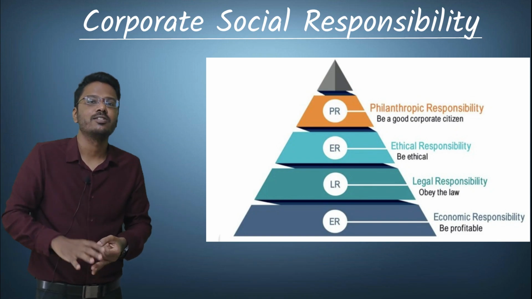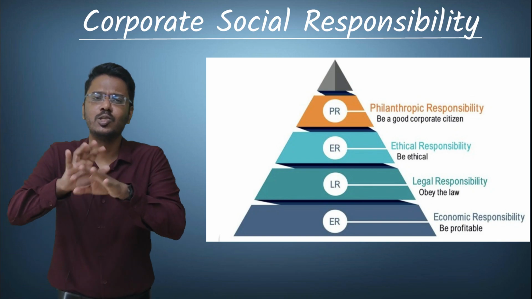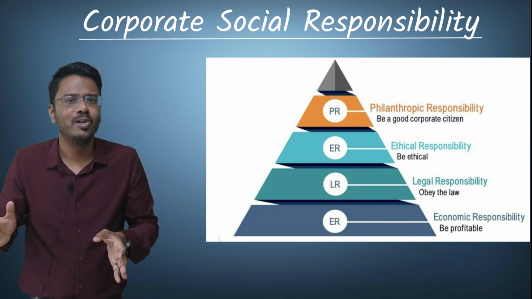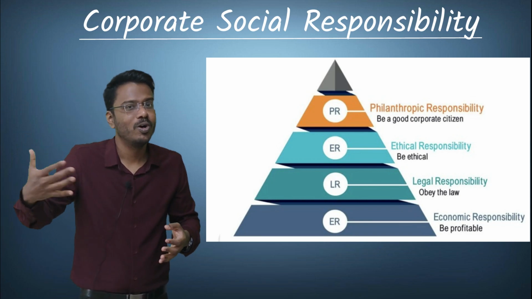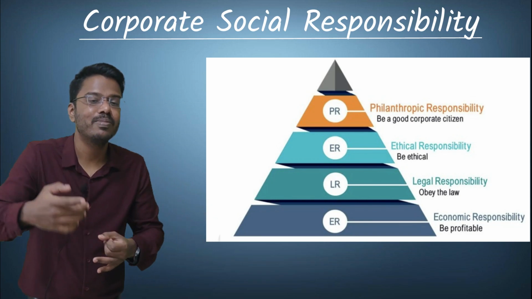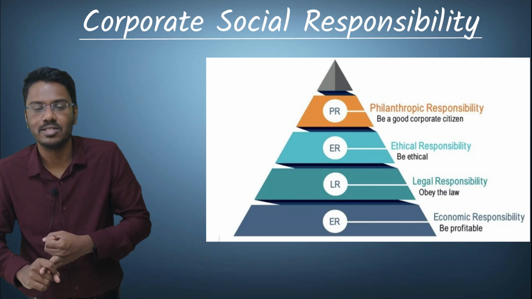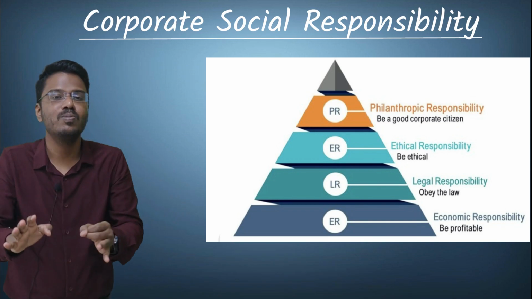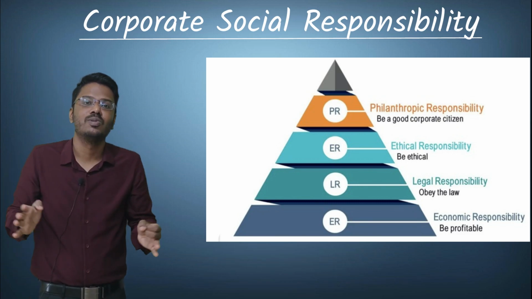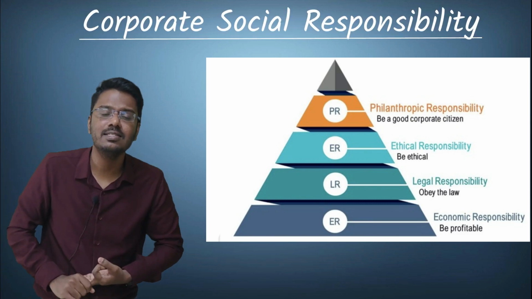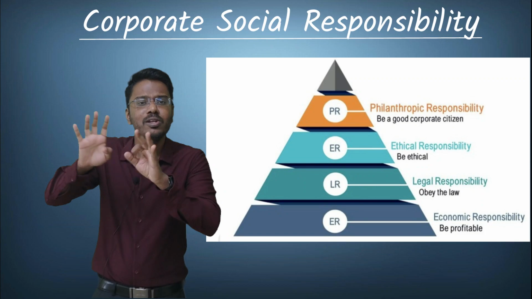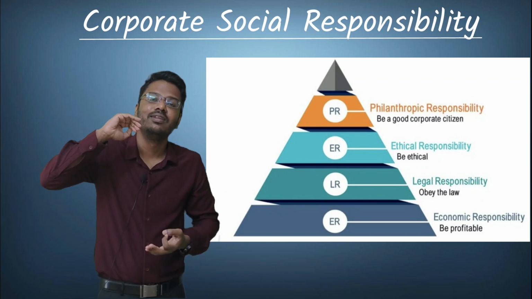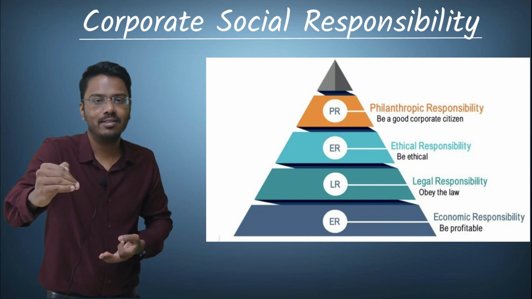And that is legal responsibilities. If the company is not satisfying the legal responsibilities, then the laws and regulations will not allow the company to work in that society, right? So the next step is satisfying the legal requirements. The legal responsibility is the second level of responsibility that needs to be satisfied under CSR. The third is ethical responsibilities. Not only complying with legal requirements is enough. The company needs to do the right thing.